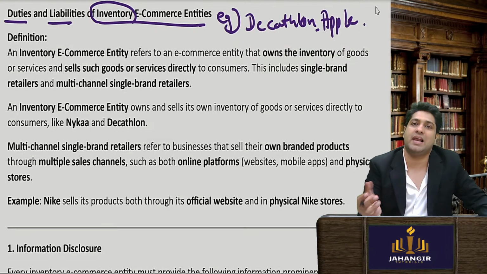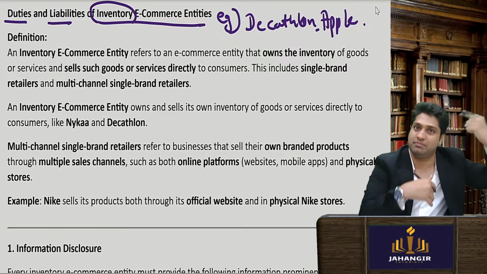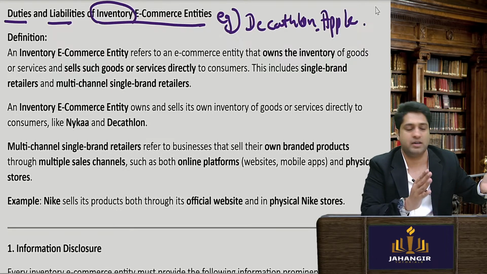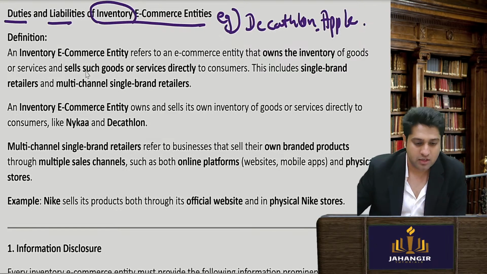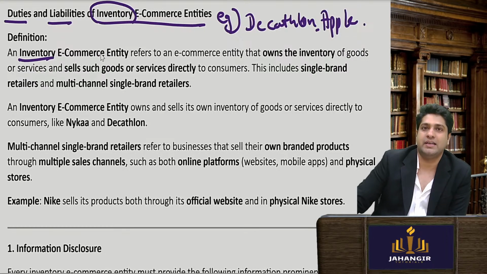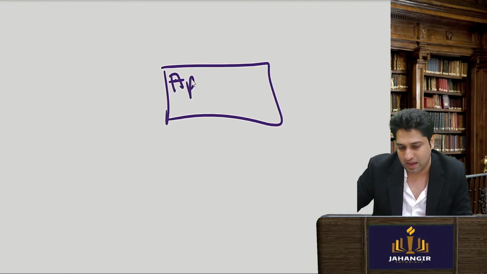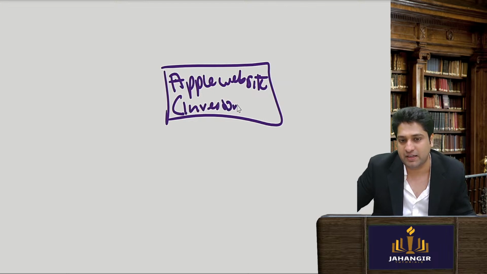Now, what is the duty and liability? It's going to be very simple. I am going to display information, same as above: display information, no manipulative practices, refund, have an officer, etc. So an inventory e-commerce entity, now pay attention to this. In inventory, let's say you have an Apple website. Apple is selling their own stuff, so they are an inventory based e-commerce entity.